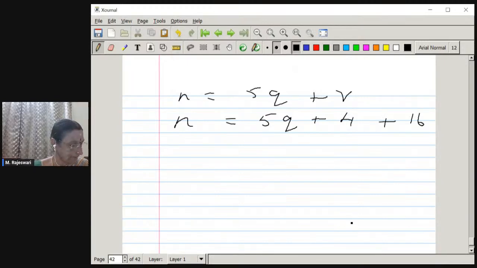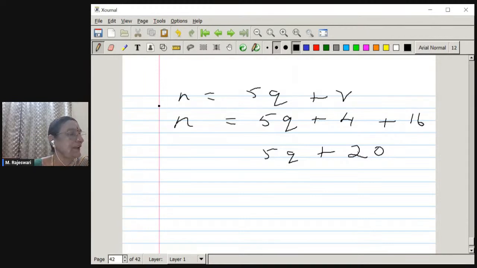So it is 5q plus 20. So obviously this is a multiple of 5. Therefore, the full number is a multiple of 5. Therefore, n plus 16 is divisible by 5. So like that, we have to analyze various cases, taking r equal to 0, 1, 2, 3, 4 for each and every number separately and prove this concept.